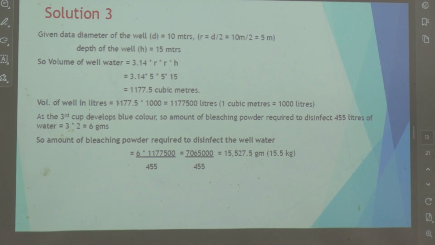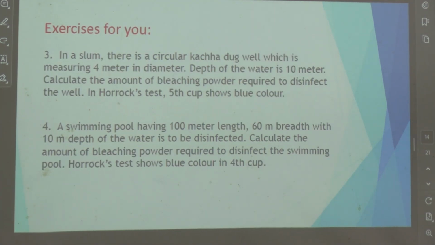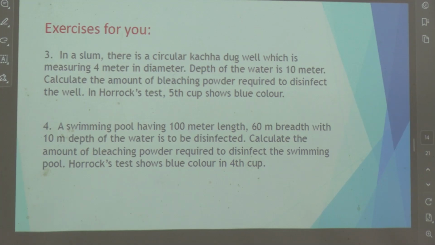Okay. So I think that's about all. Again, another one, this Ria madam brings up all these problems. Might be asked in exam. In the slum, there's a kacha well. Again, same thing, calculate the amount of bleaching powder. You can take a screenshot again. You can calculate it at your leisure.